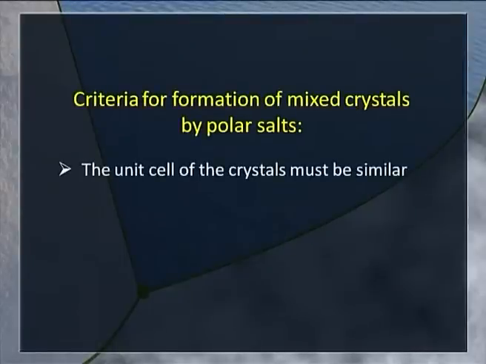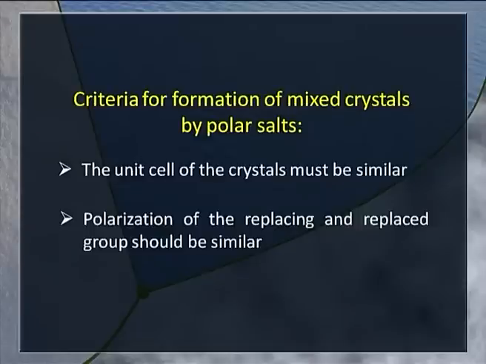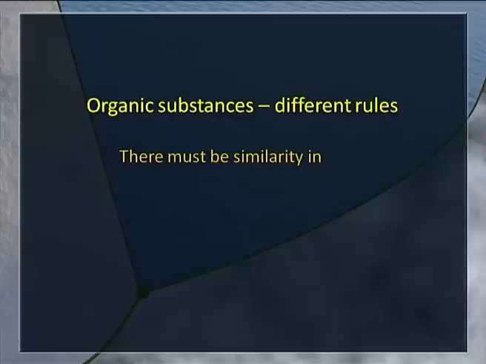The unit cell of the crystals must be similar, as well as the polarization of the replacing and the replaced group. In the case of organic substances, a slightly different set of rules is applied. There must be similarity in constitution, morphology, chemical nature. For example, para-dichlorobenzene and para-iodochlorobenzene, they are very similar, meeting this requirement, and form a solid solution.